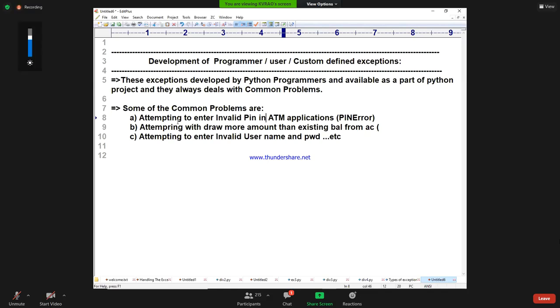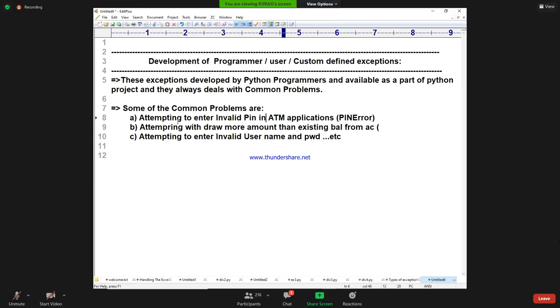What does an exception need to create? An object. What does the object need? Come on. The object needs an exception class. That exception class you are developing, that exception class you need to develop.